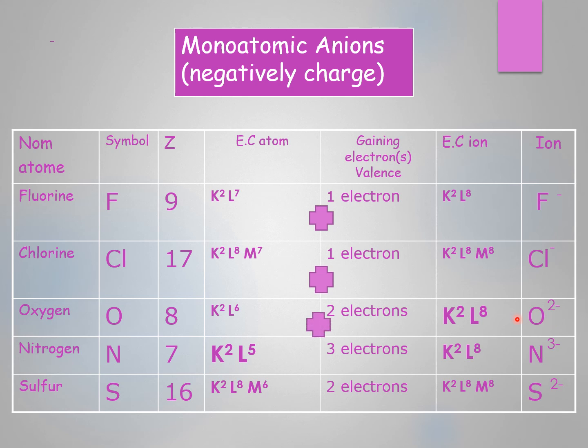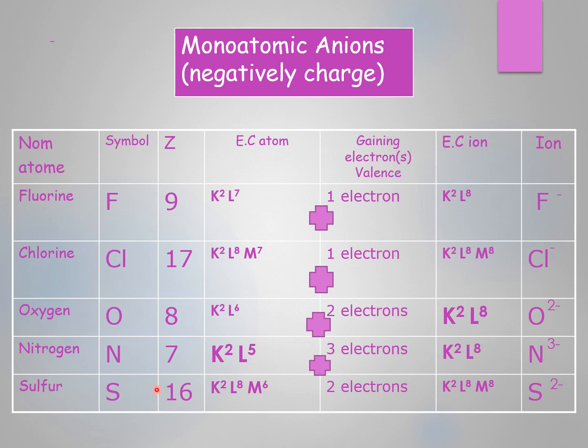Now, nitrogen. Nitrogen has 7 electrons. Its electronic configuration is K2L5. L here also is not saturated. It contains just 5 electrons. And in order to be saturated, it must gain 3 electrons. Look here, if we add 3 to 5, it will be 8. So K2L8, now it will be stable, and then it will turn to be nitride ion.